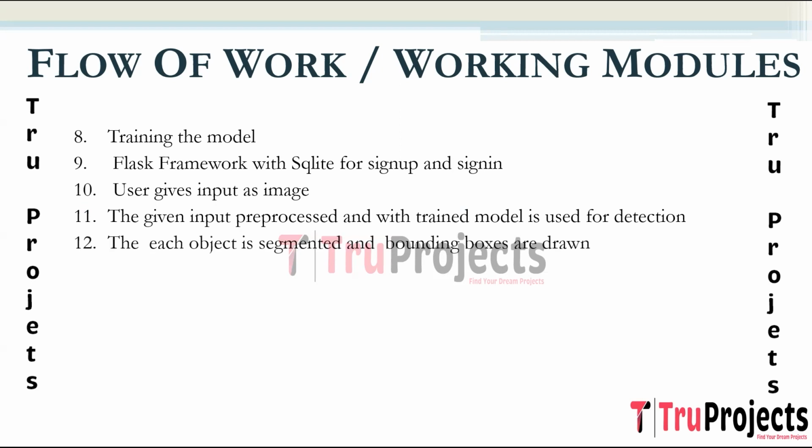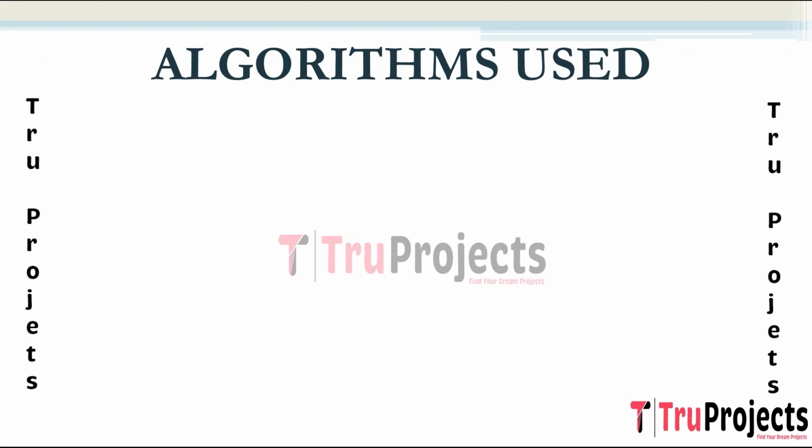The next step is each object is segmented and bounding boxes are drawn. Detected objects are segmented from the image and bounding boxes are drawn around them to visually represent the locations of the identified objects. The last step is the final outcome is displayed. The processed image with drawn bounding boxes is presented as the final outcome, showing the results of the object detection process. Now we will know what are the algorithms used in the project.